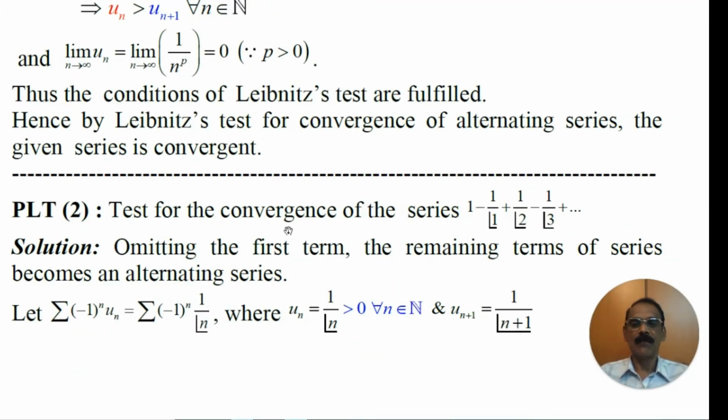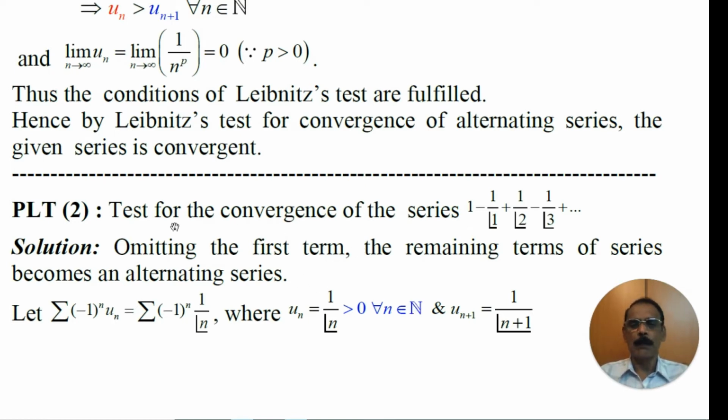Test for the convergence of the series 1 minus 1 by 1 factorial plus 1 by 2 factorial minus 1 by 3 factorial plus so on. Omitting the first term, the remaining terms of the series becomes an alternating series. Even if we include the first term, it is an alternating series only.